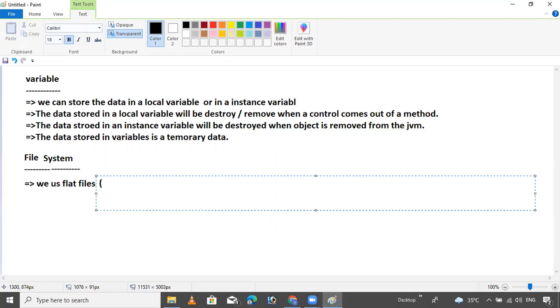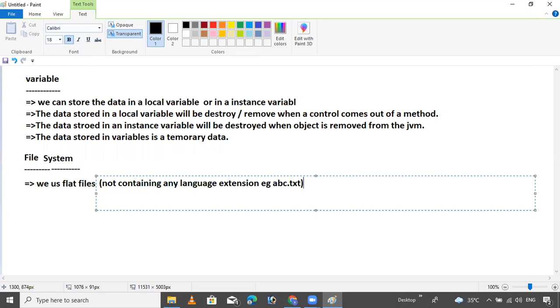So a flat file means a file not containing any language extension, for example abc.txt.